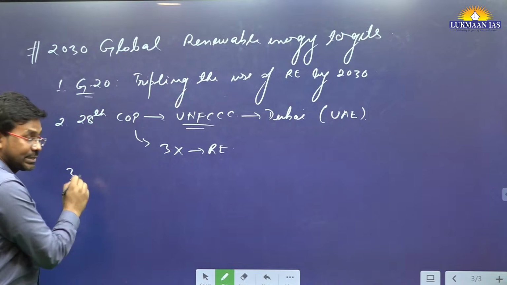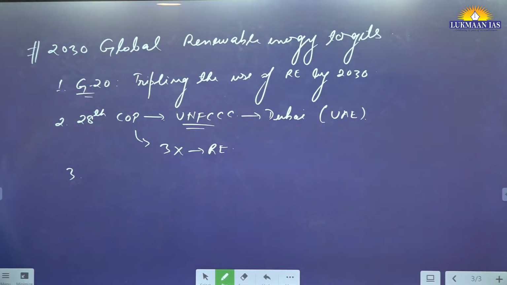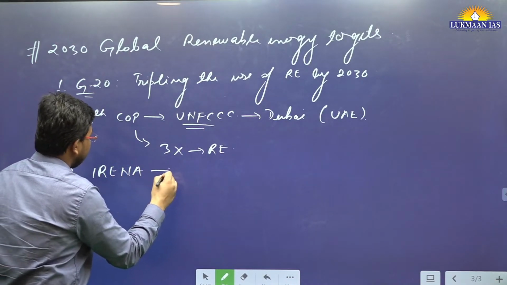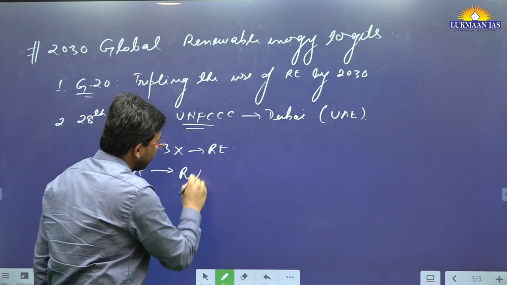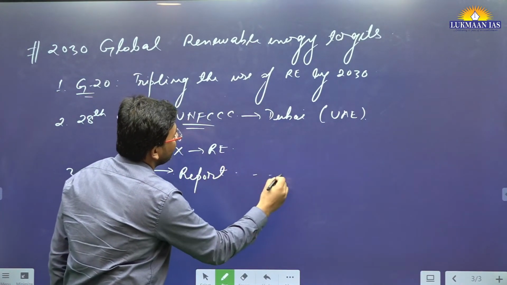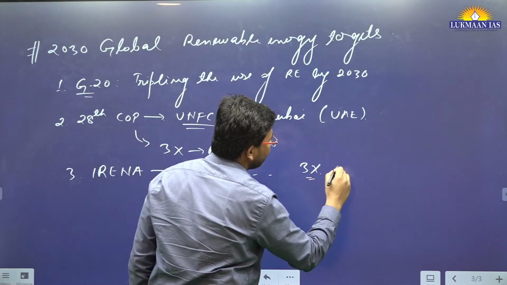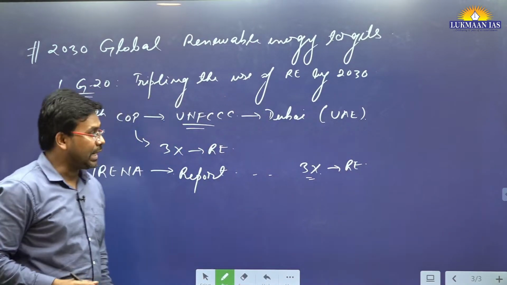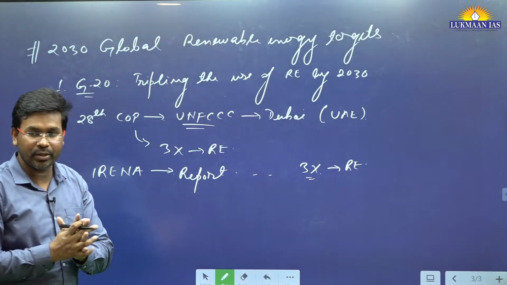And apart from this, there is another forum where they have talked about this particular thing, and that is known as the International Renewable Energy Agency. So there is an agency known as IRENA, the International Renewable Energy Agency. They have also released a report, and in that report they have talked about how we need to triple the use of renewable energy. That's the thing.